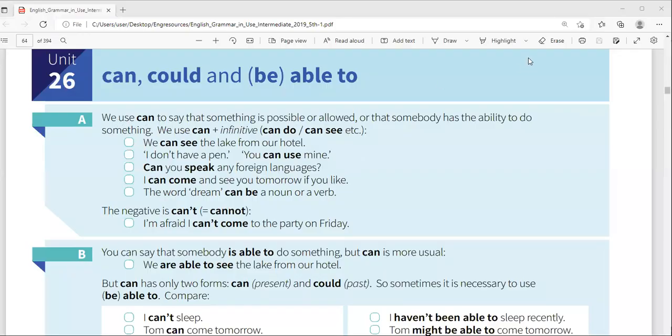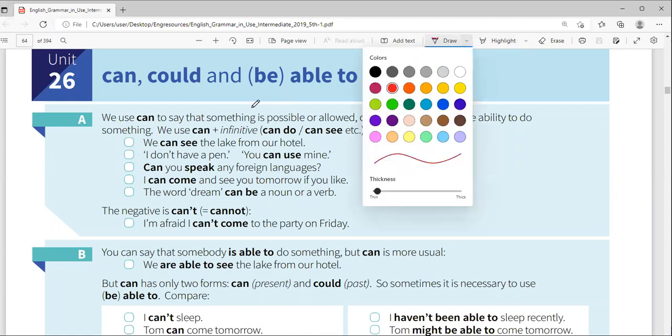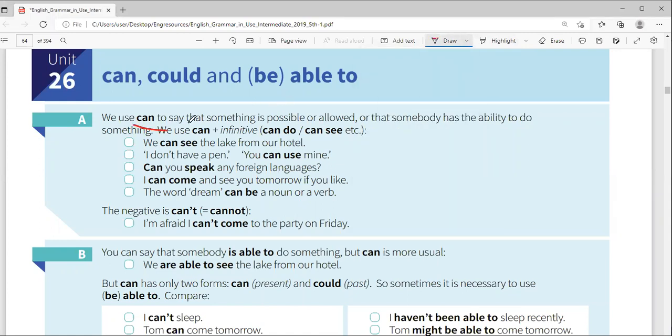We use can to say that something is possible or allowed, or that somebody has the ability. Somebody has the ability. That means you are able. Okay.